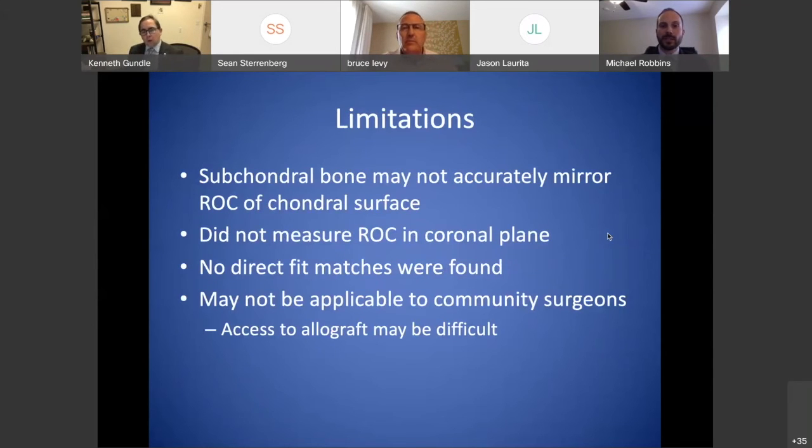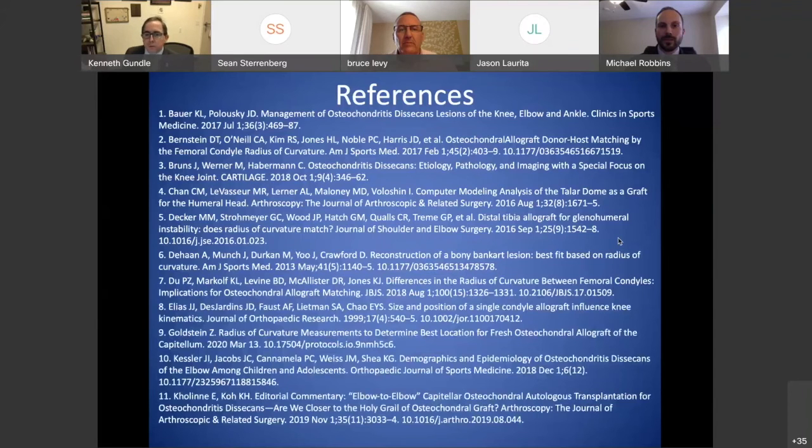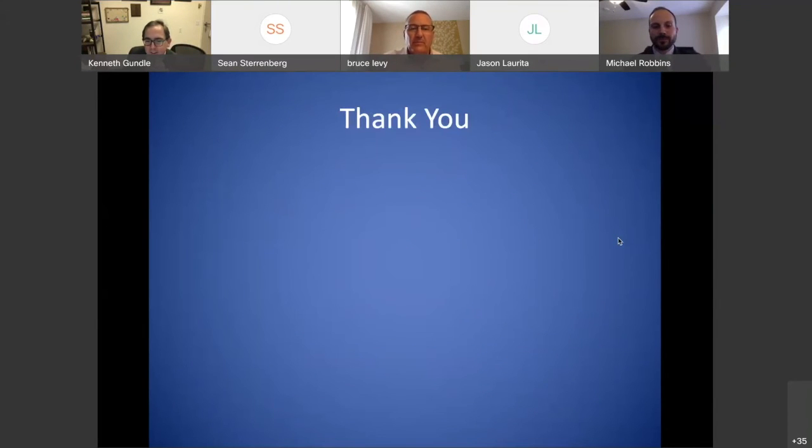Limitations, again, we based these measurements on the subchondral bone on the sagittal views, so that may not accurately mirror the radius of curvature of the chondral surface. We also did not measure in the coronal plane, just due to this being a preliminary study. There were no direct fit matches again. And this may not actually be applicable to most community surgeons, just due to access to the allografts. They're, again, very expensive. They're hard to come by, and community surgeons may not have access to them. So those are my references, and I'll open up the floor.